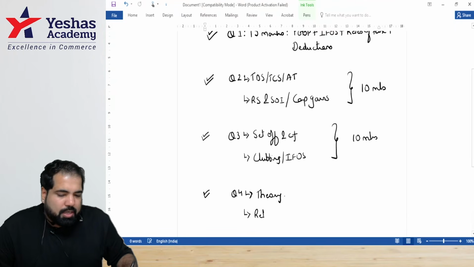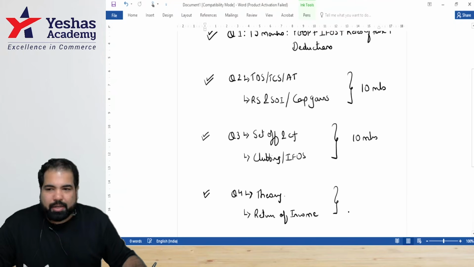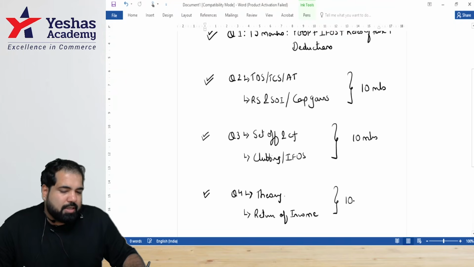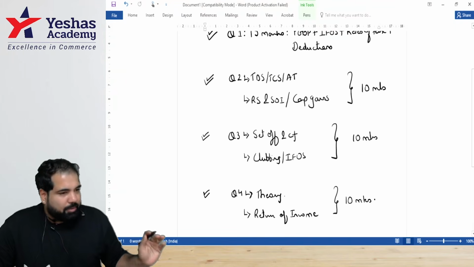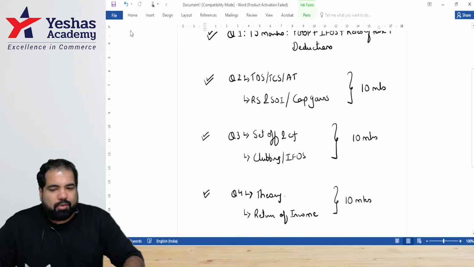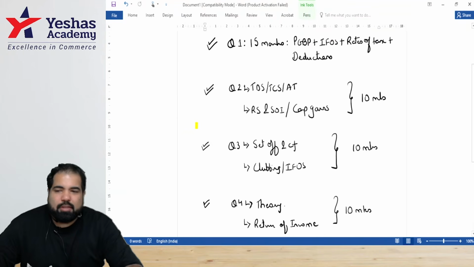And mainly what is tested here is a chapter called return of income. Yes. So they'll test you on chapters like return of income or some other theoretical aspects. And this again is how many marks, guys? 10 marks. Yes. So now let's see the chapters which are unmissable, guys.